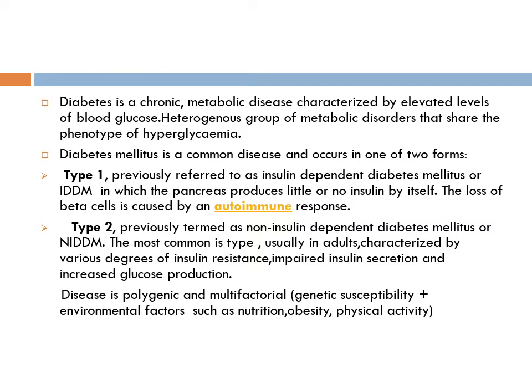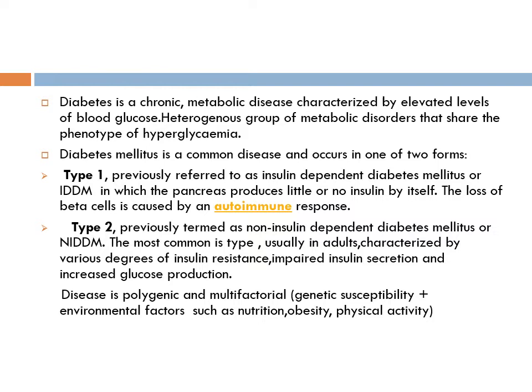Whereas type 2 is the non-insulin type of diabetes, where there is a varying degree of insulin resistance by the cells, which leads to increased blood sugar levels, with a slight contribution of impaired secretion. So more important is insulin resistance in type 2. It is not that insulin is not at all secreted, so they don't require insulin in the initial period of treatment.